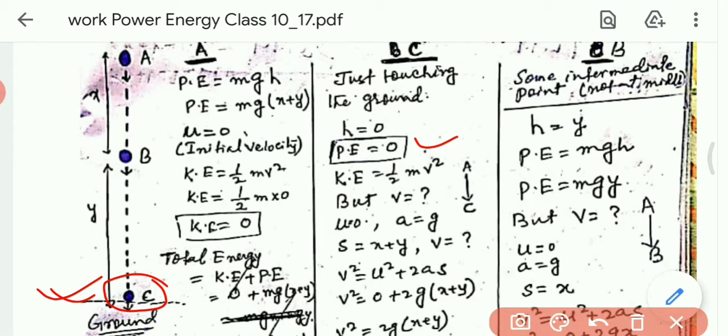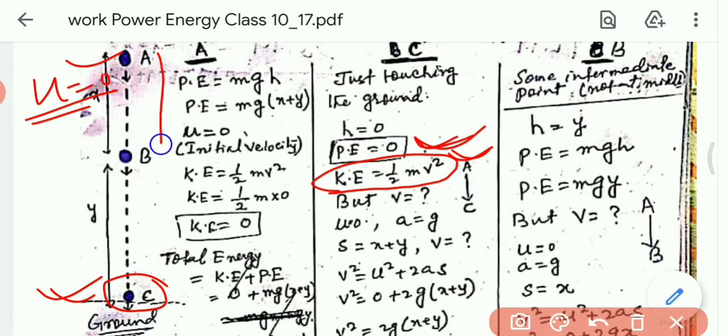Now just calculate the kinetic energy. So in the mechanical energy terms, we get potential energy 0. Now look at the kinetic energy. What is the value of kinetic energy? We know kinetic energy equals 1/2 mv². So we have to calculate v². Here we know at the point A, u equals 0, that is the initial velocity, but the ball is coming from A to C. Now u equals 0, I know, but the final velocity is not 0.